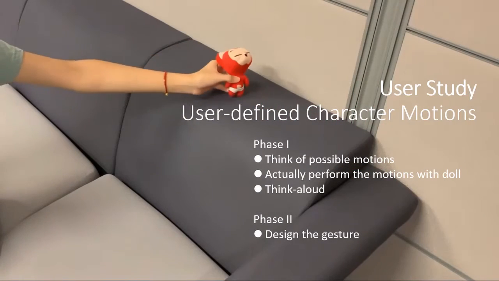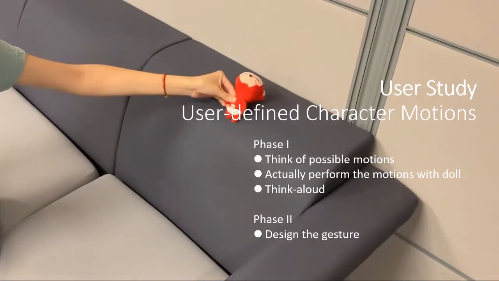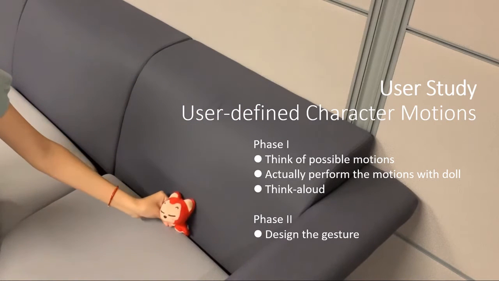To know the answer, we conducted 2 user studies. We invited participants to think of possible motions with a rigid doll.